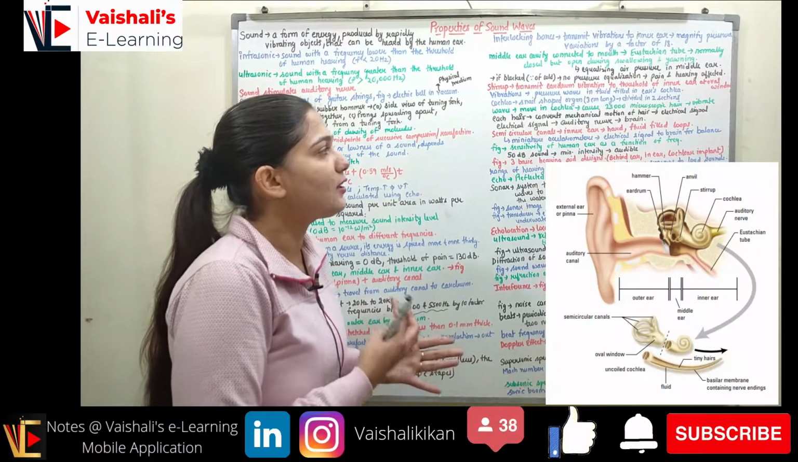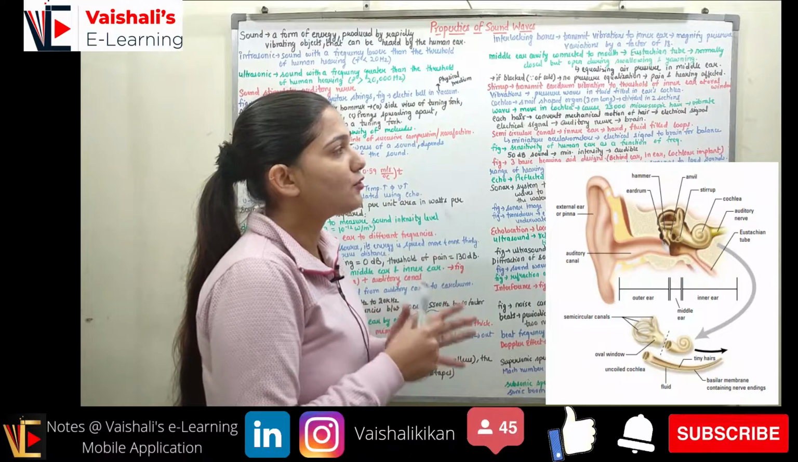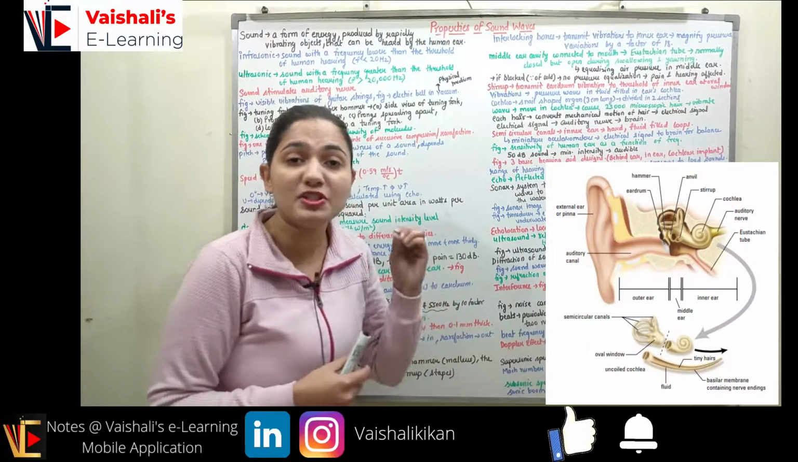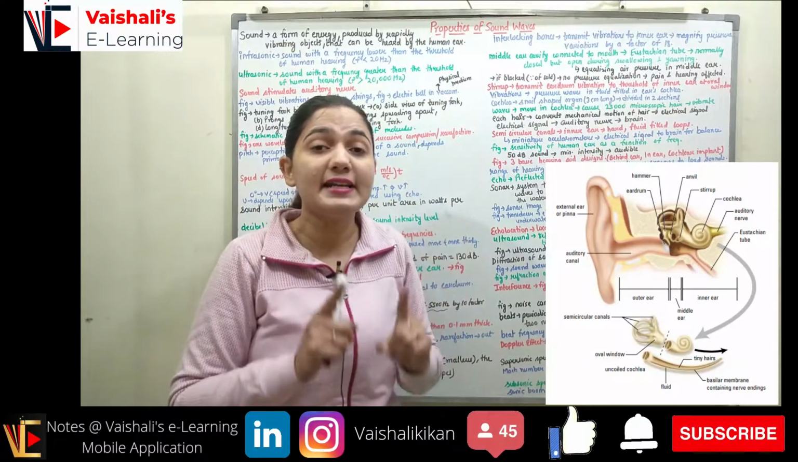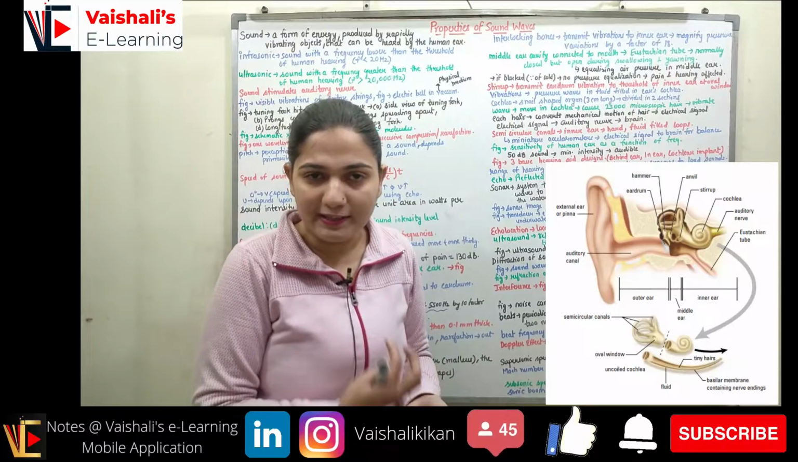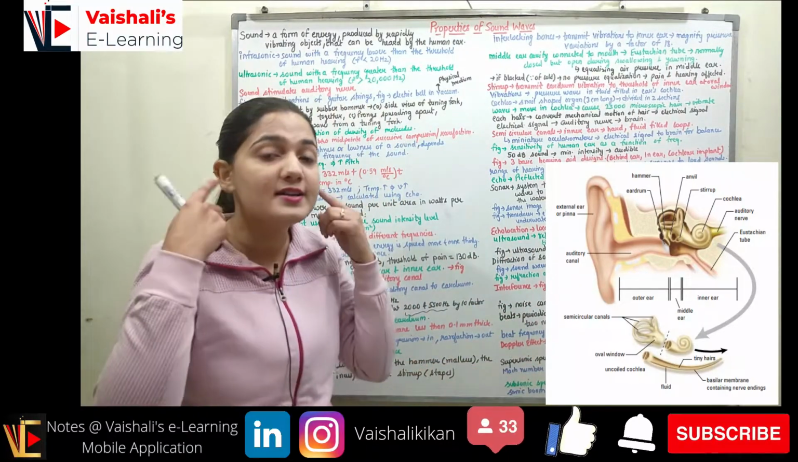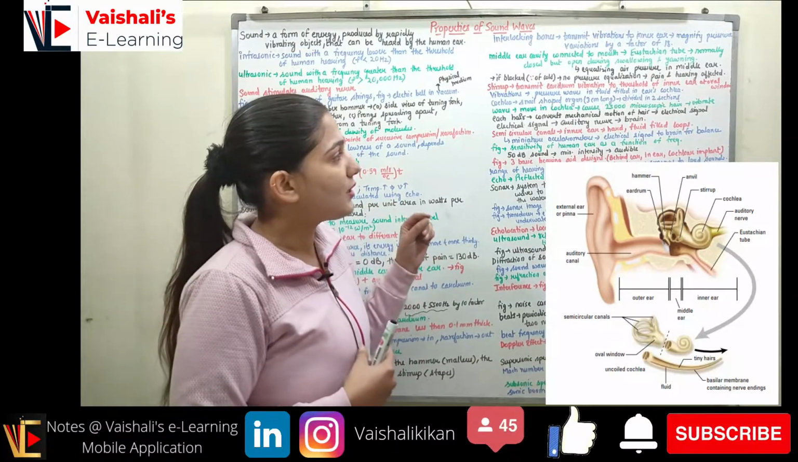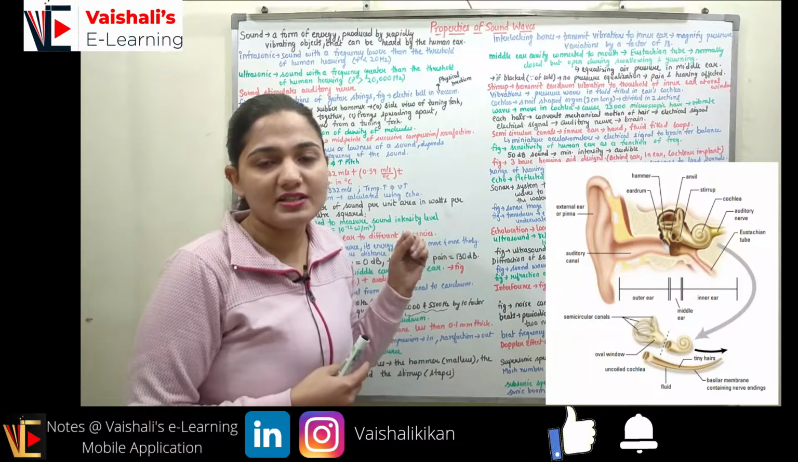Waves are moving in the cochlea and it is causing 23,000 microscopic hairs, which are present inside the cochlea, to vibrate. Obviously not exactly 23,000, but around 23,000 microscopic hairs are present inside the cochlea. These are vibrating when there is a pressure variation inside the cochlea.